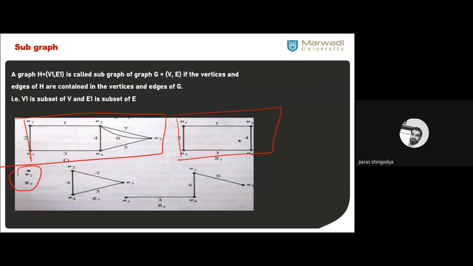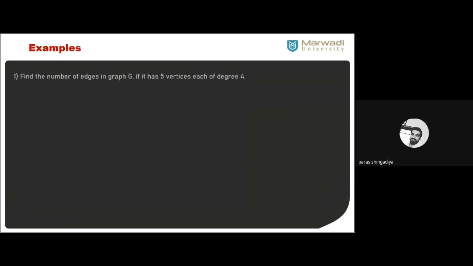Okay, we cannot consider only an edge. We cannot define the edge without a vertex. It should have endpoints there. So we consider here two endpoints, v1 and v2. Now it is called a subgraph of this graph. So this way we can consider a subgraph of any graph. We can consider lots of graphs from that. We just consider one of the parts of the graph, and that is called the subgraph. Clear? So V1 is a subset of capital V, and E1 is a subset of capital E, where V and E are the vertex and edge sets of the main graph.